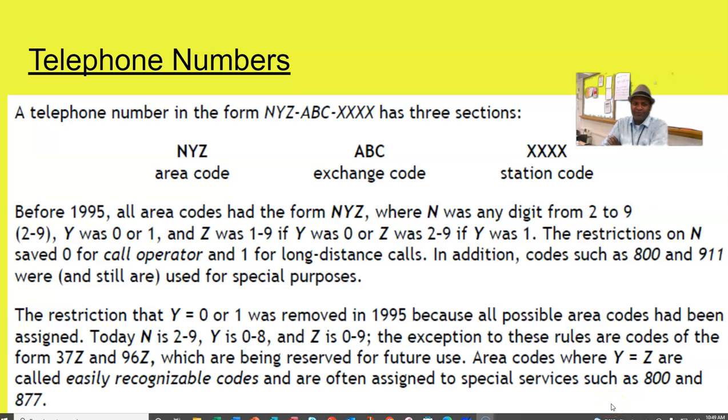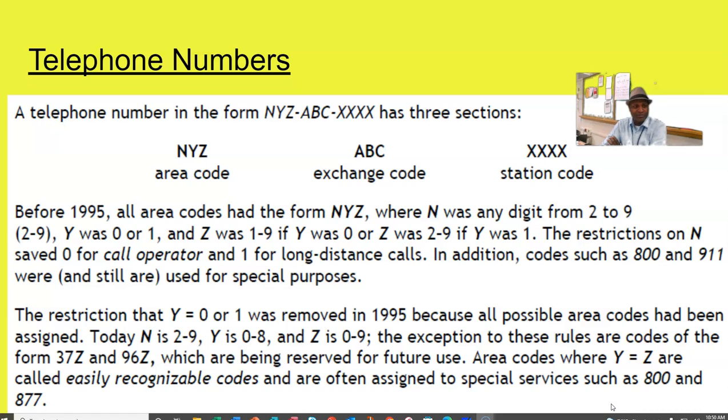A telephone number in the form of NYZ, ABC, XXXX has three sections. NYZ is the area code, ABC is the exchange code, and XXXX is the station code. Before 1995, all area codes had the form NYZ, where N was any digit from 2 to 9, Y was 0 or 1, and Z was 1 through 9 if Y was 0, or 2 through 9 if Y was 1.